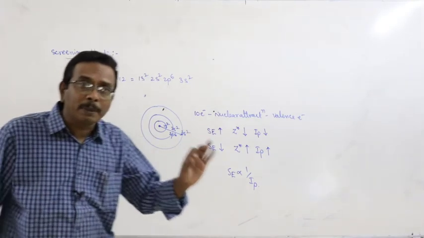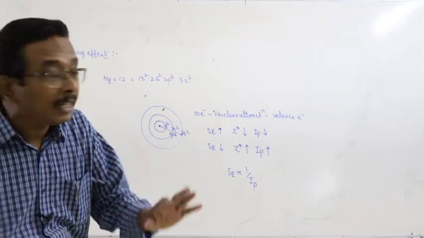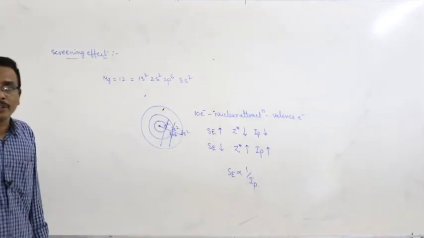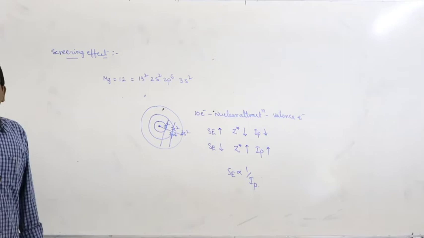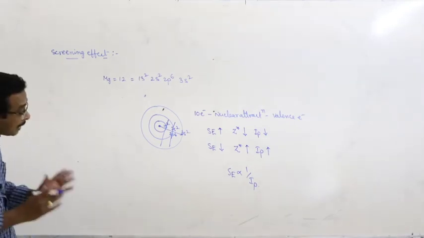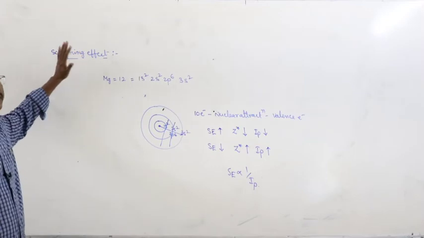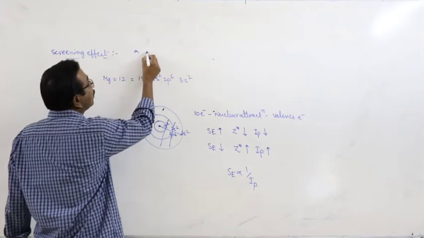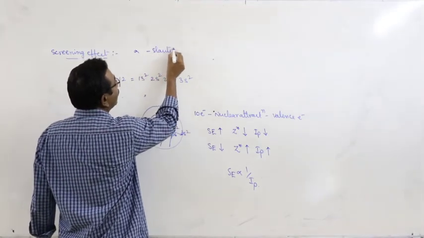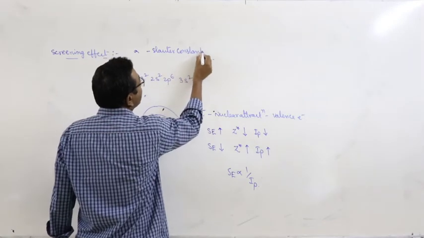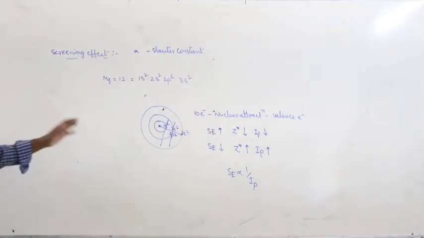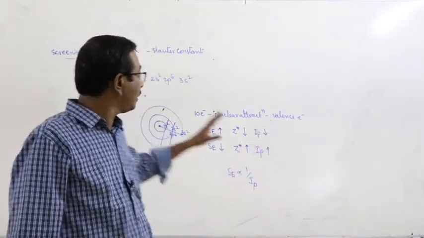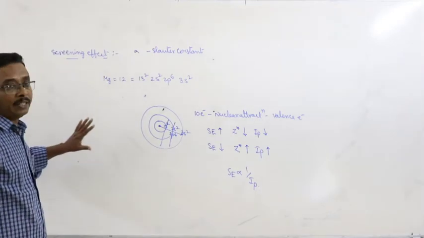The electrons which are present in the inner orbits act as screens to the nuclear attraction on the outermost electron. They are disturbing and obstructing the nuclear attraction. That phenomenon is known as screening effect, and that can be represented by using a constant known as Slater constant, which is represented by the symbol sigma. Calculation of the Slater constant is already discussed in the previous class. This is about the screening effect.